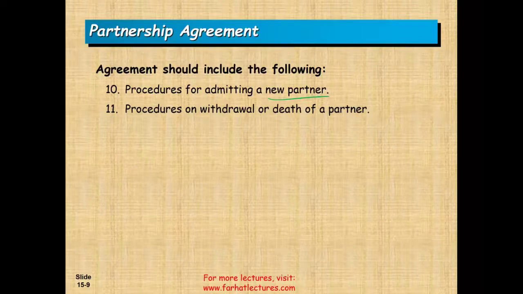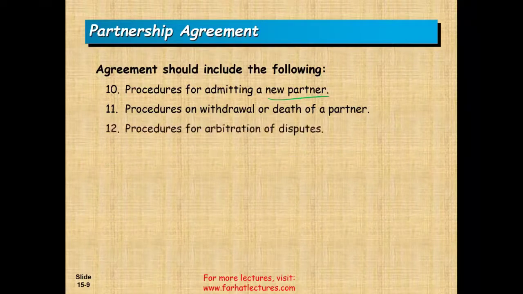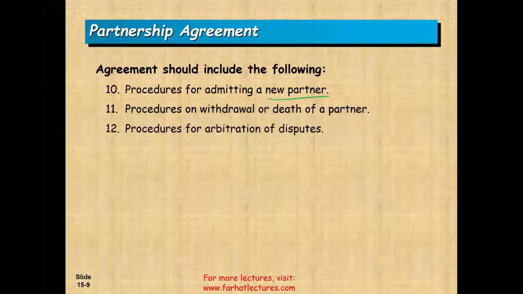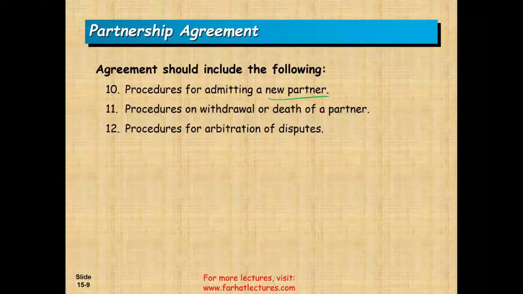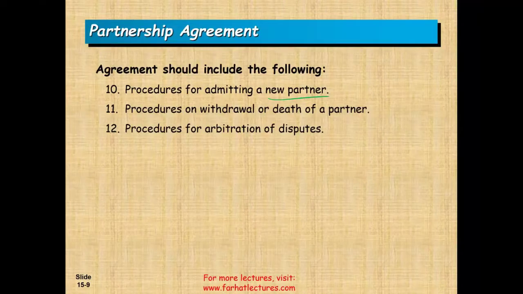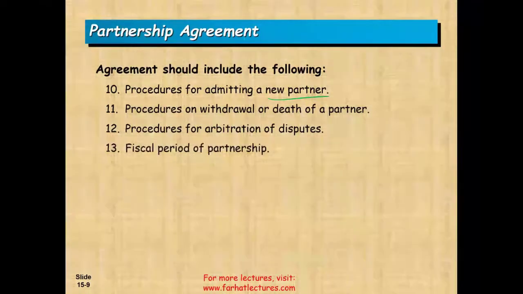Procedures for arbitration of dispute. If we have a dispute, how do we resolve this dispute? Do we take it to the court, or are we going to agree to solve it by a third party, agree to an arbitrator? Fiscal period of partnership. Is it going to be a calendar year, fiscal year? If it's a fiscal year, what is our fiscal year?